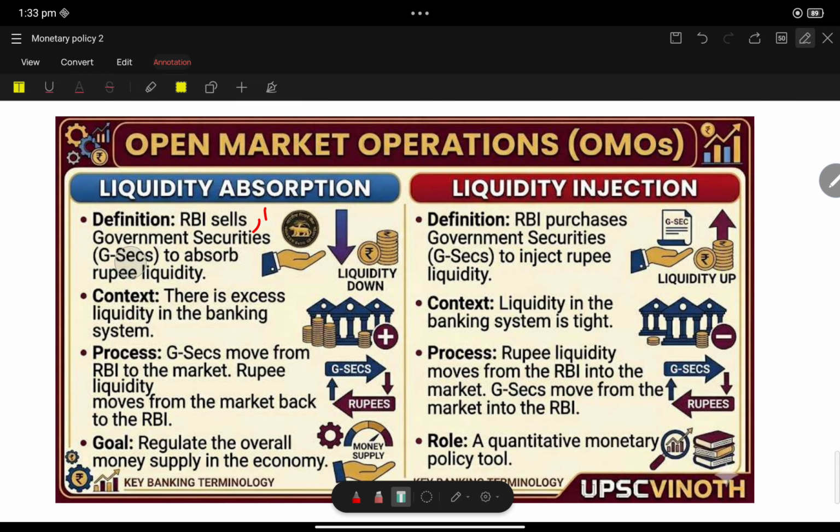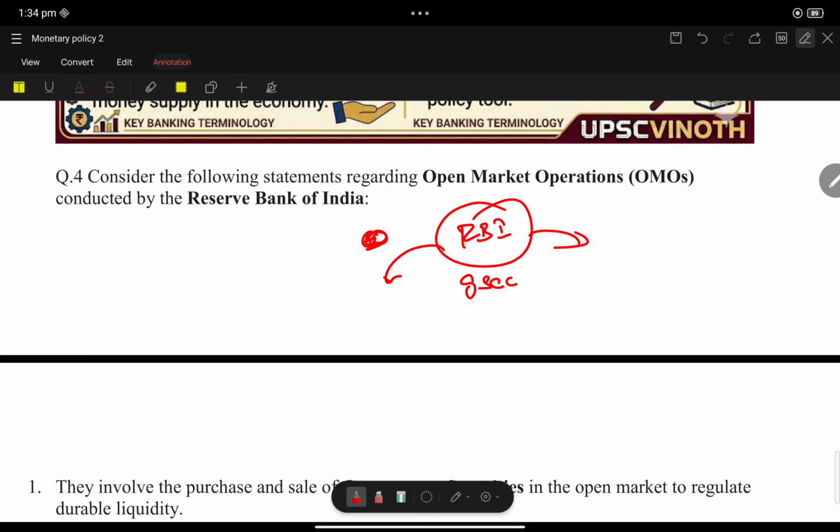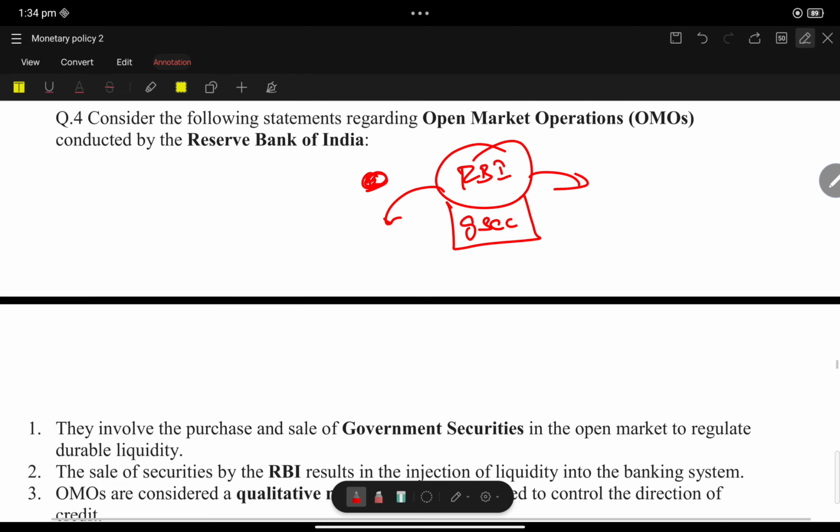First of all, there are two things. Let us assume, you won't get this type of easy discussion anywhere. RBI has government securities; they are the owner of government securities.